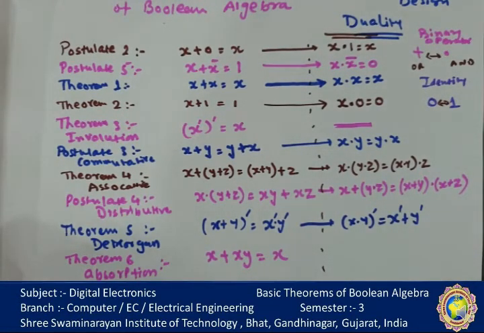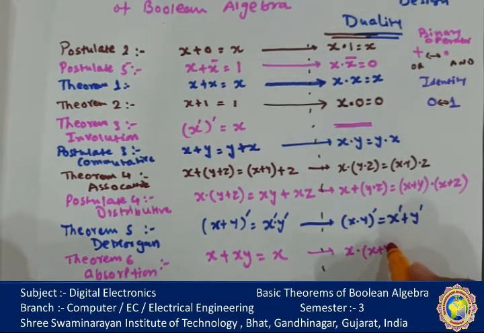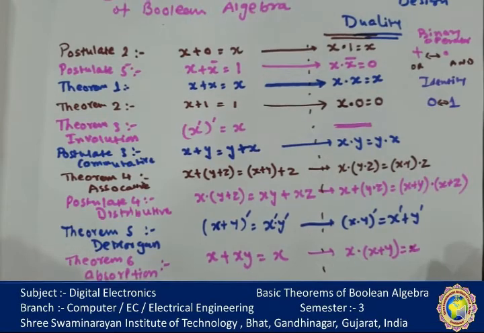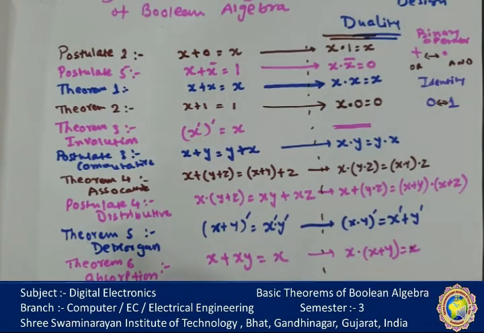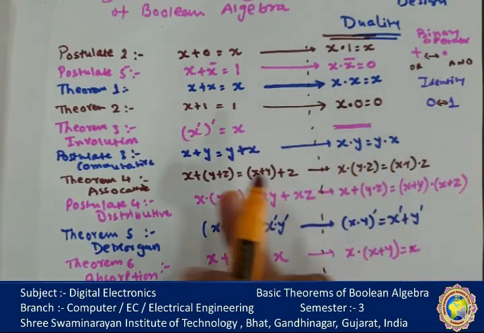Okay, and the absorption theorem here: x dot x plus y equals x. So this is called the duality of the given postulates and theorems. Remember that, or note down these things. It may be asked in the exam: prove the distributive law or De Morgan's theorem or commutative.